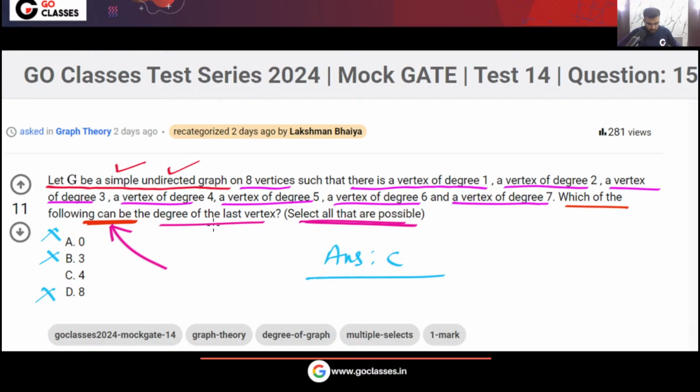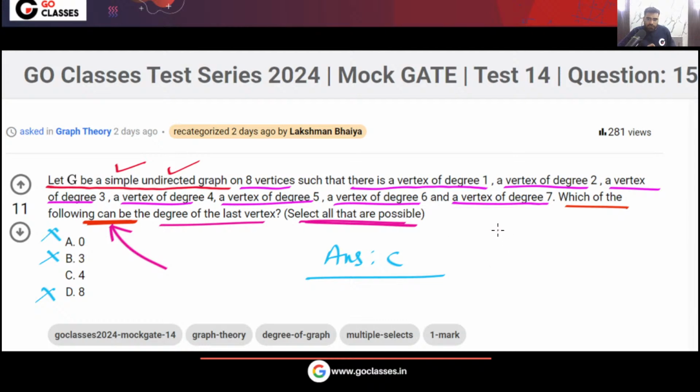But I want to tell you one thing here. Actually, I could have made this question more complicated. We have eliminated odd degree vertices, we have eliminated degree 8, and we have eliminated degree 3.